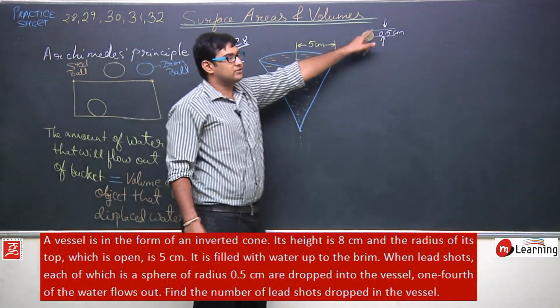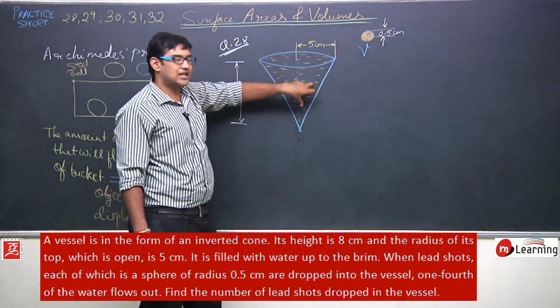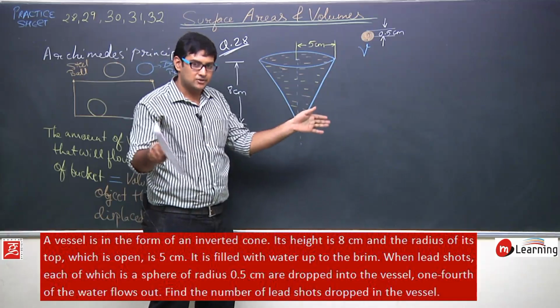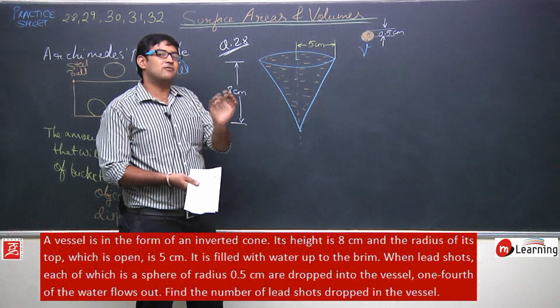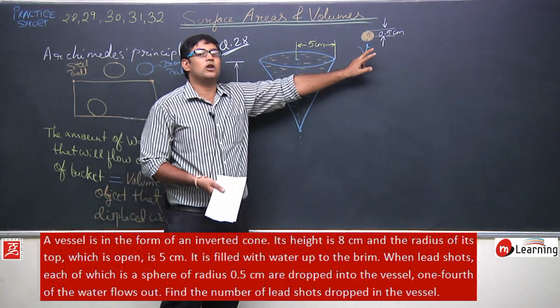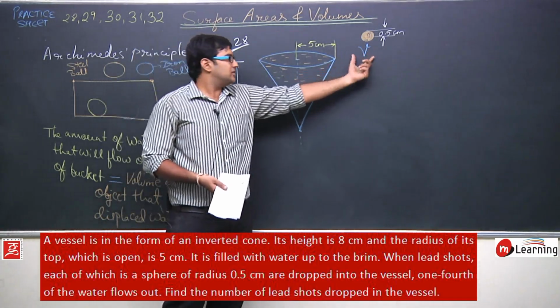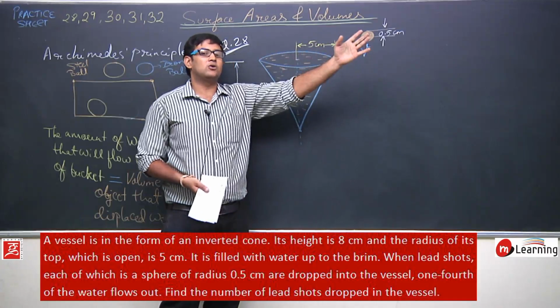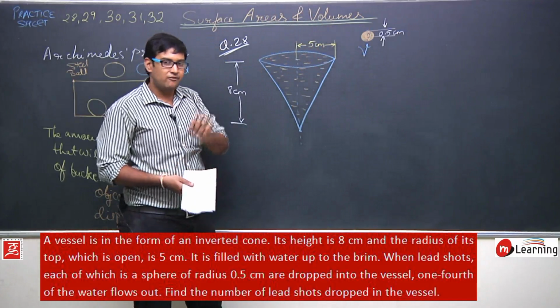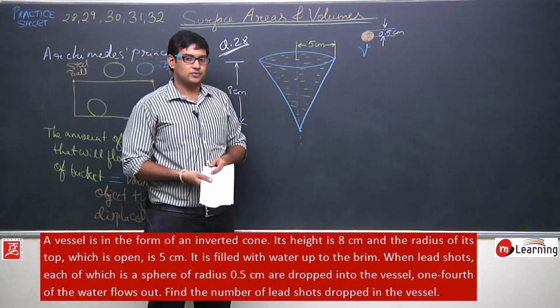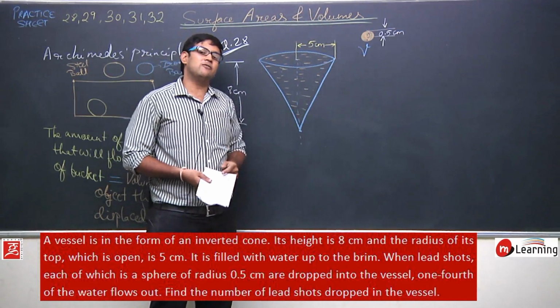If I drop this sphere inside this vessel, it will start displacing water equivalent to its volume. So V amount of water will flow out if one sphere is dropped inside this bucket. If I drop one more sphere, again V amount of water will flow out.